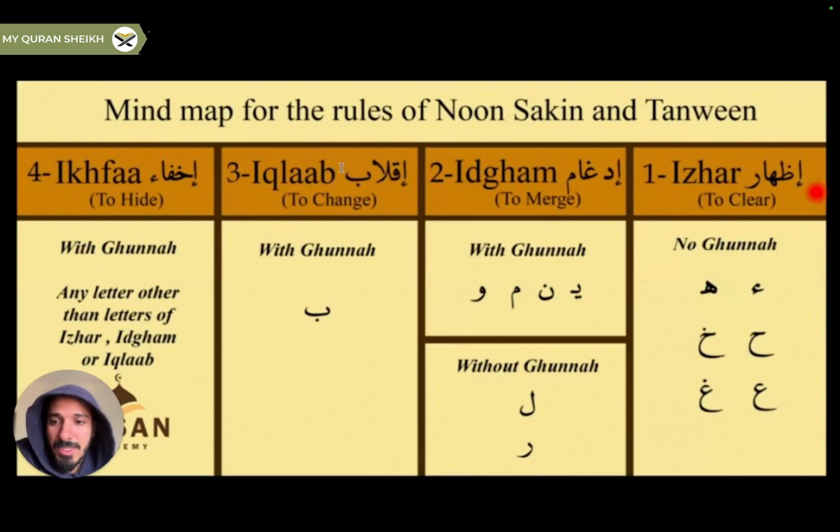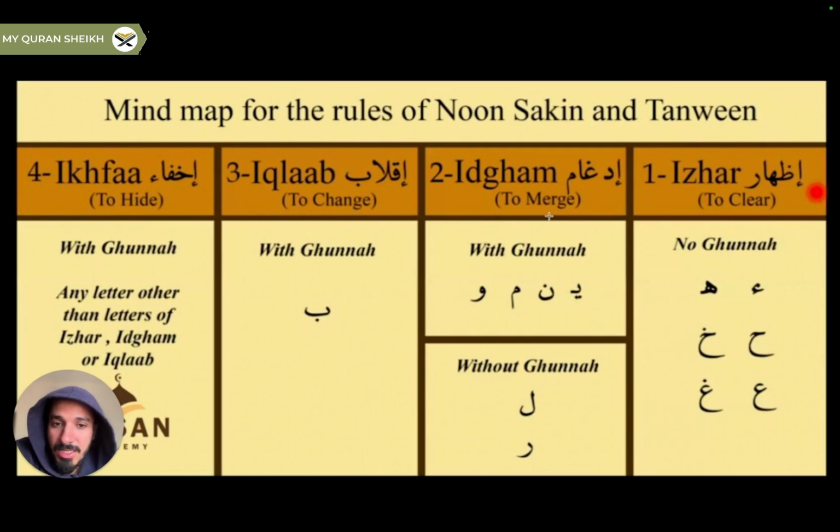First we have Izhar. In case of Izhar, we do a very firm Noon sound, just like Man, Min, Mun. Whenever we have Izhar letters after the Tanween, we pronounce it like this, very clear. All of these Izhar letters are the 6 halaqi letters: Hamza, Ha, Ain, Ha, Ghain, Kha. So there's nothing complicated there.